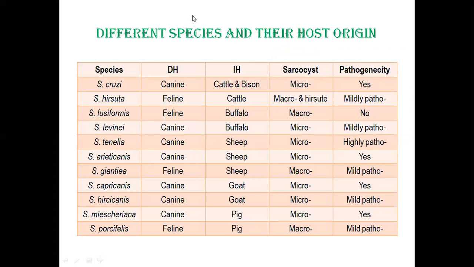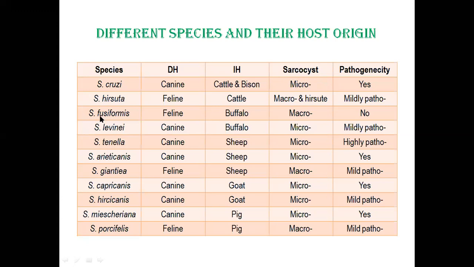Okay, so I have listed out some of the parasites and their definitive host, their intermediate host, their sarcocyst, and whether they are pathogenic or not. Let's see a few. One is Sarcocystis cruzi. The definitive host is canine. If it is canine, it will be microsarcosis. If it is microsarcosis, yes, it will be pathogenic.